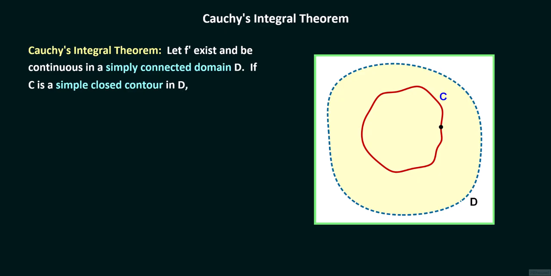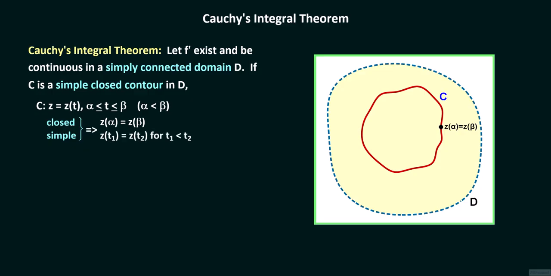The contour C is said to be closed if its starting or initial point equals its final or terminal point. If C is parameterized by z equals z of t, where t is on the closed interval from alpha to beta with alpha less than beta, then z of alpha equals z of beta. In addition to being closed, for a simple closed contour C, z of t sub 1 equals z of t sub 2 for t sub 1 less than t sub 2, if and only if t sub 1 equals alpha and t sub 2 equals beta.